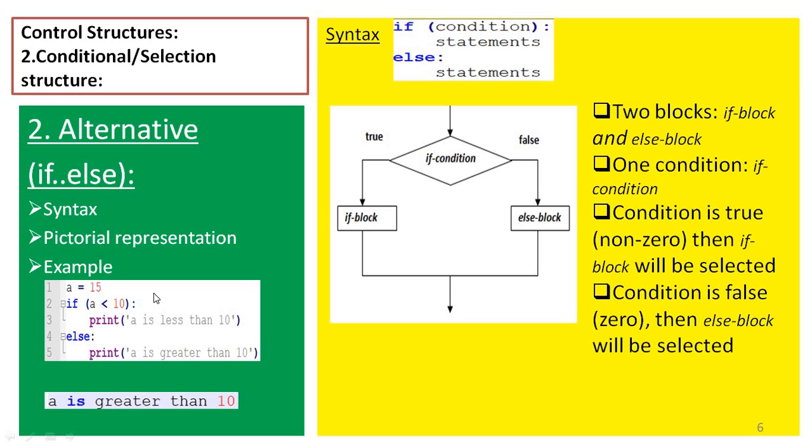According to this program, A is 15. Since A is 15, the if block condition is false. So the if block will not be selected for execution. Rather, the else block is selected and we get the output A is greater than 10. This is alternative if else.